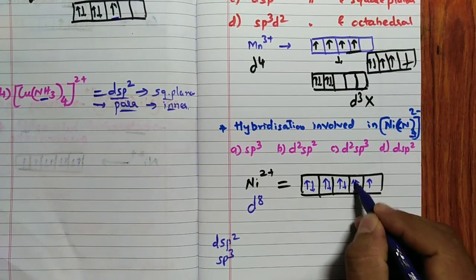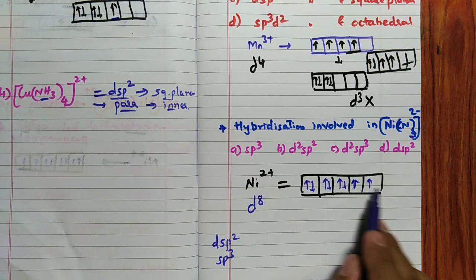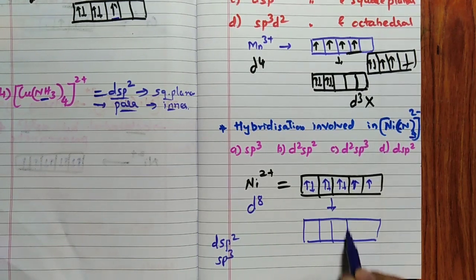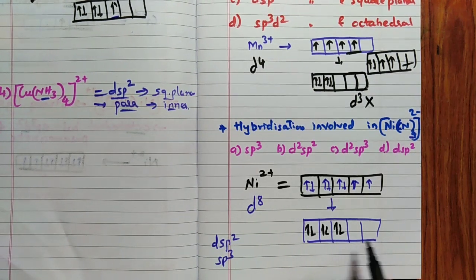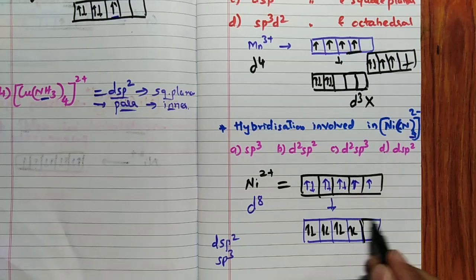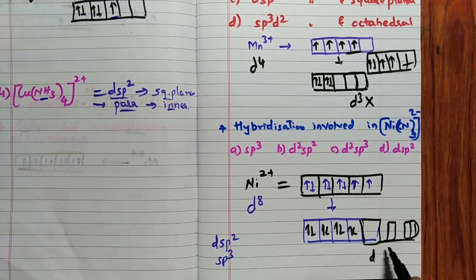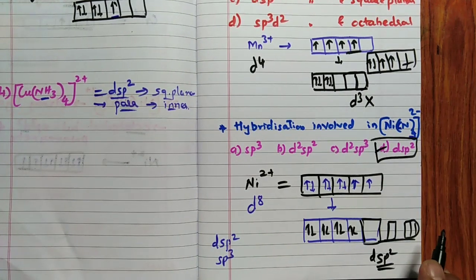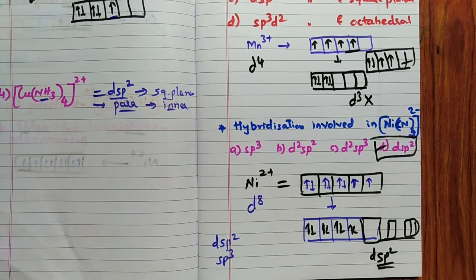Remember, in this particular case, if it is paired, definitely this d orbital is available for bonding. Hence it will pair up the electrons like this. So it is paired, also paired, also paired, and these two are paired here. D is left here, 4s is left, and of the 4p, p2 is left. Hence the hybridization is dsp2, so the answer for this question is dsp2. Like this we can easily solve hybridization problems.